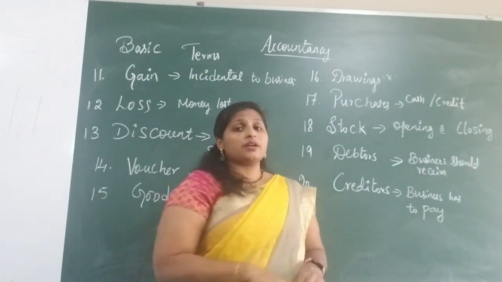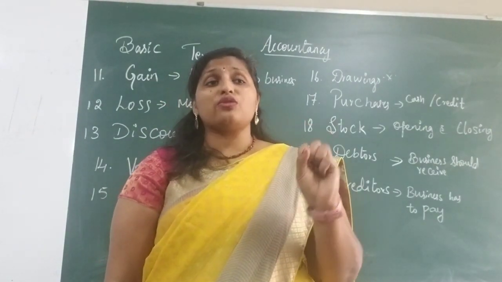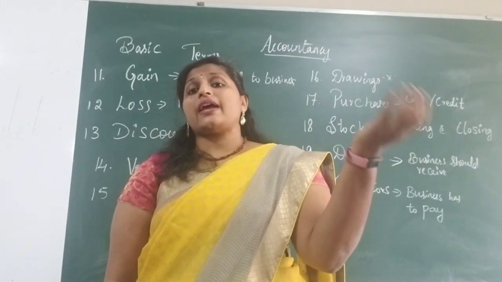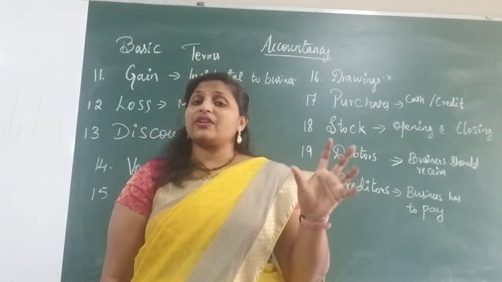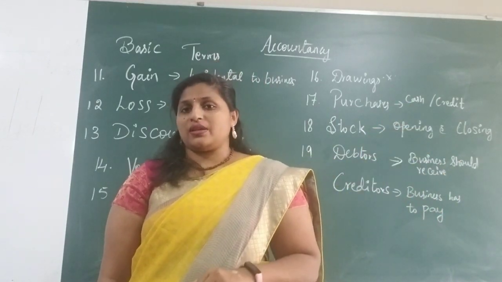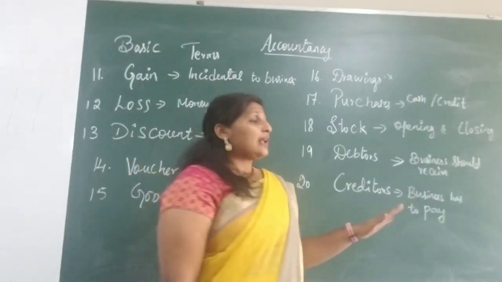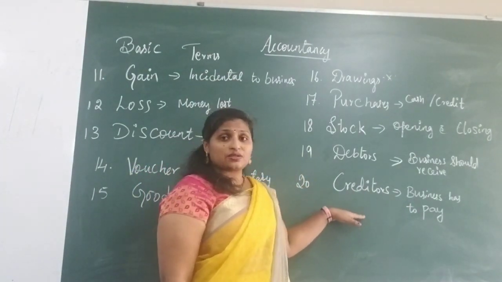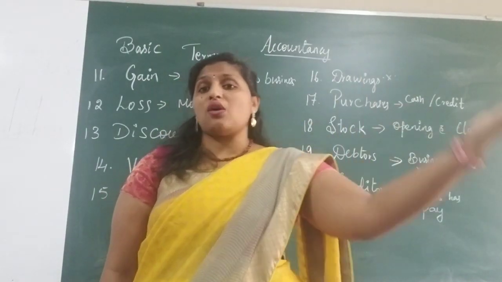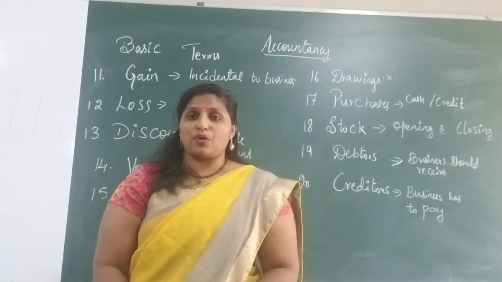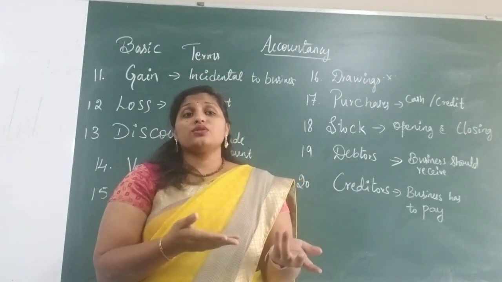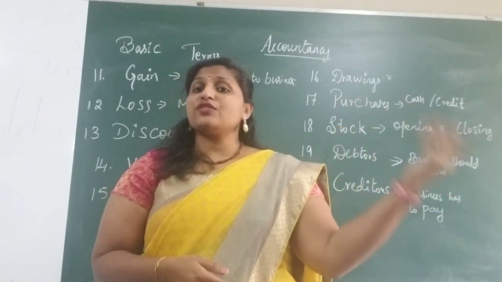A debtor is nothing but a person from whom the business has to receive some amount. The business has given the benefit, and that person has to repay it in the form of cash, but has taken a certain time and will pay in the future. I'll give one more example after explaining creditors. A creditor is where the business has taken certain benefits from an outsider without paying any amount, so the business has to pay that person in future dates.